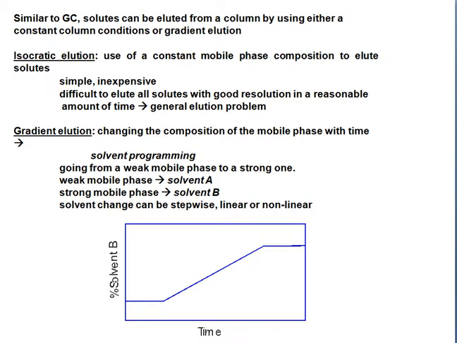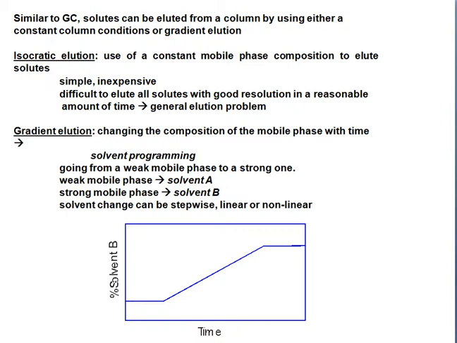Similar to gas chromatography, solutes can be eluted from a column using either constant conditions or gradient elution. Isocratic elution uses a constant mobile phase composition to elute solutes.